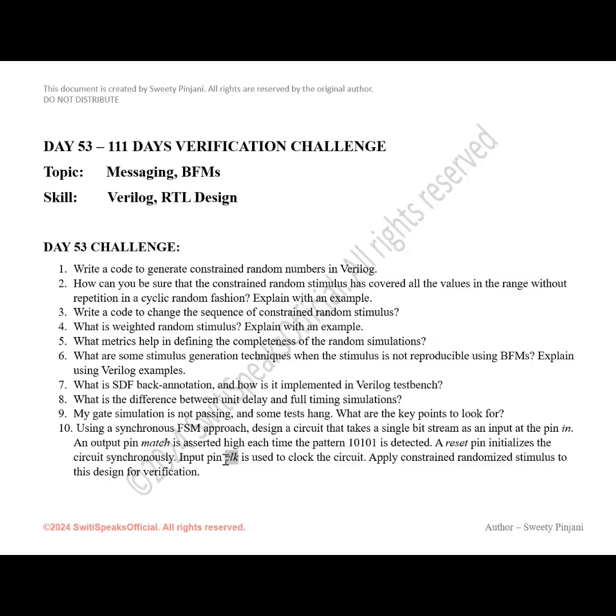to clock the circuit. Apply the constraint random stimulus to the design for verification. So you need to create this sequence detector circuit, which will detect your sequence 10101. And once your sequence is detected, the output match is 1. And once you design the circuit, you also need to create constraint random stimulus and test your design. Some random stimulus you will give, and you will test that whenever you are getting this pattern, is the match output really coming as 1 or not.